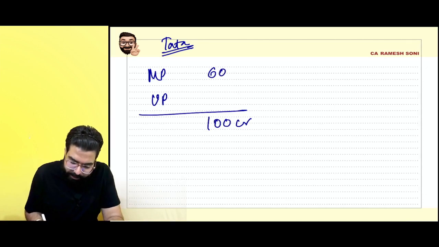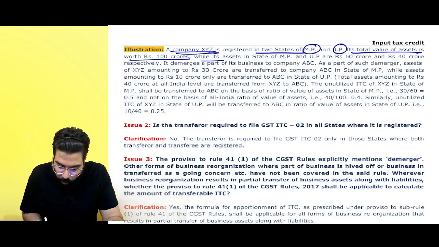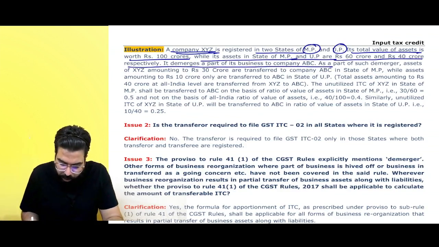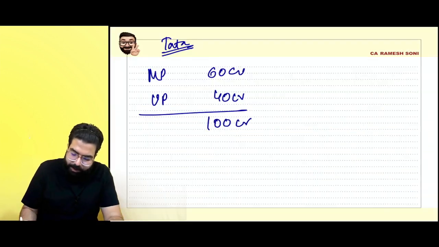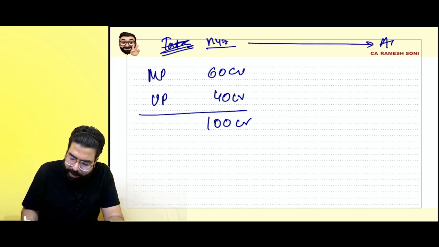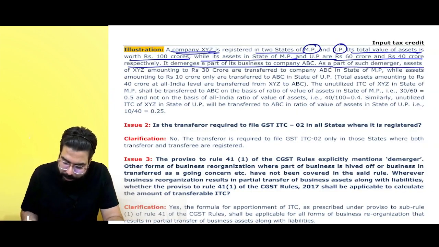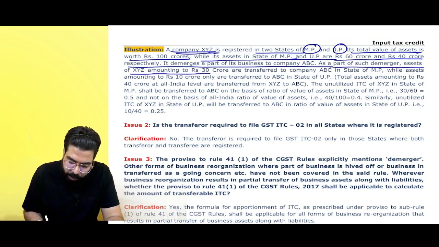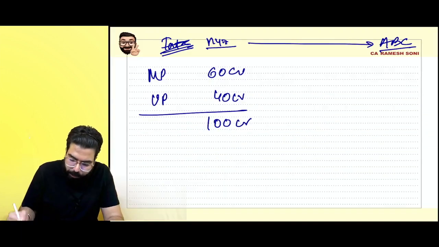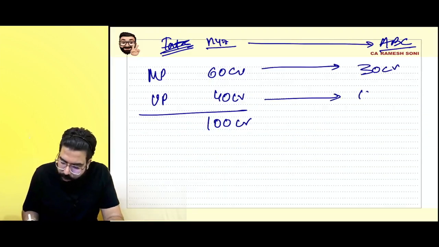ठीक है? Here it is 60 crore, here it is 40 crore. While its assets of MP and UP are 60 and 40 crore, it has gone ahead and transferred business to ABC. So basically XYZ transferred the business to ABC. Then as a part of demerger, assets of amounting to 30 crores are transferred in MP while 10 crore only are transferred in UP.